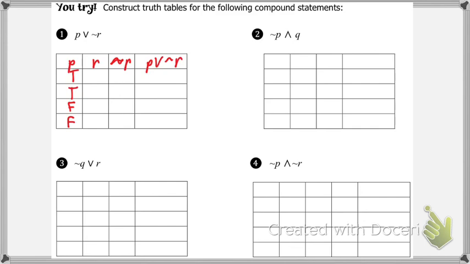So let's back up a second. If P is true, we also have the scenario where R is true, right? They're both true. Then we have the scenario where P is true and R is false. Then we have the scenario where we flip them. P is false, but R is true now. And then we have the scenario where they're both false. So if we look at what we end up having here, the first column, the P's, half of them are true, half of them are false. And what did our next column end up doing? Half true, half false, but it's not the first half, second half, it's now alternating. So the first one we went first half, second half was true and false.